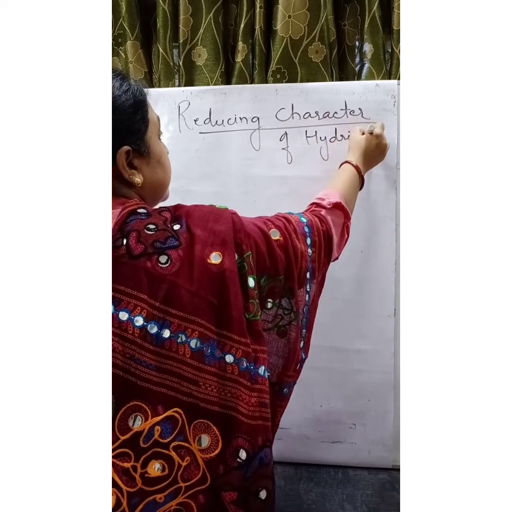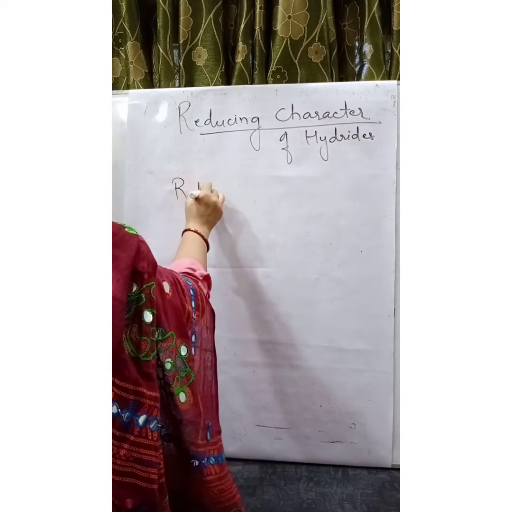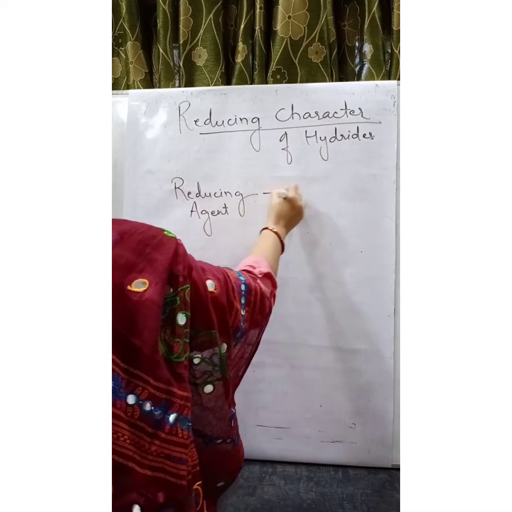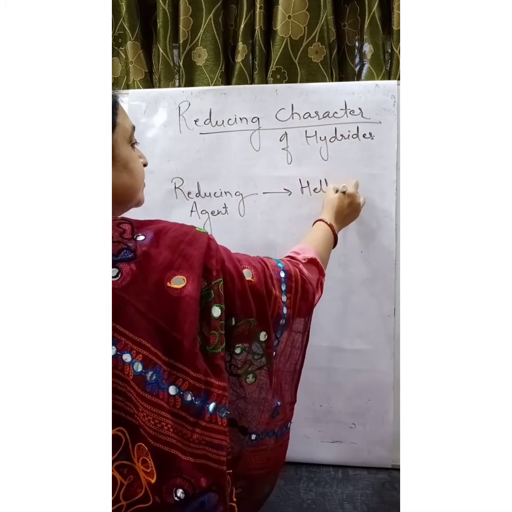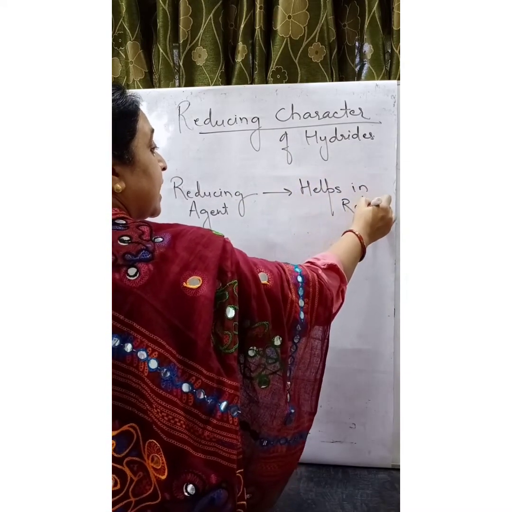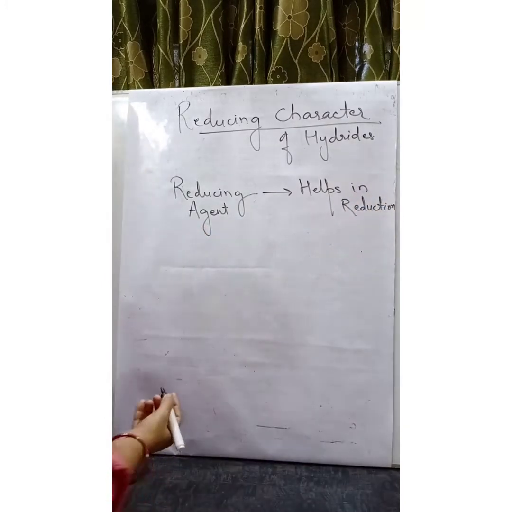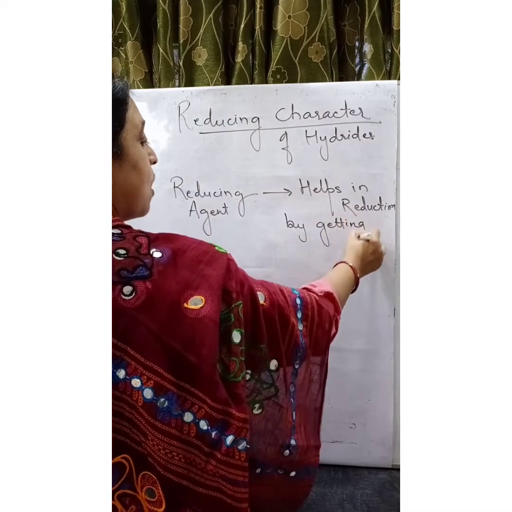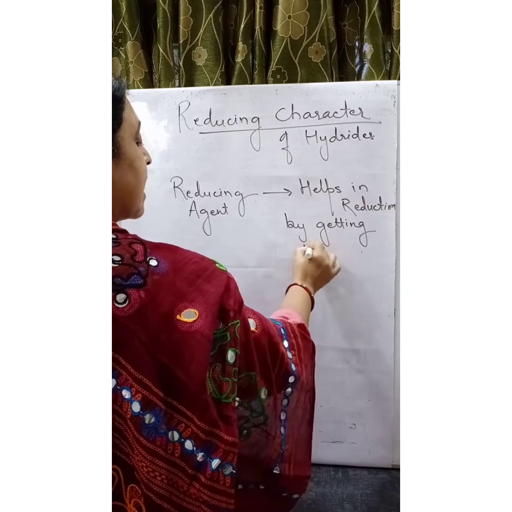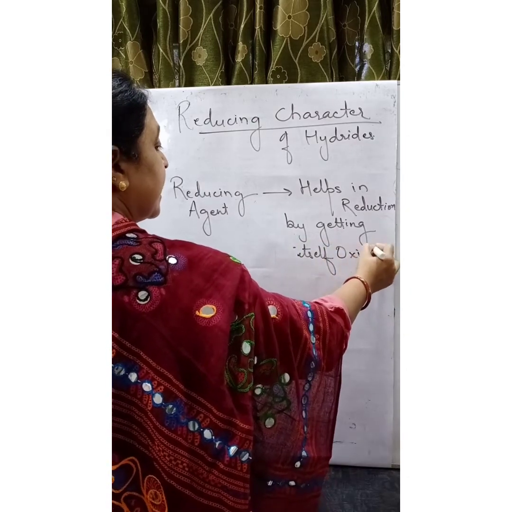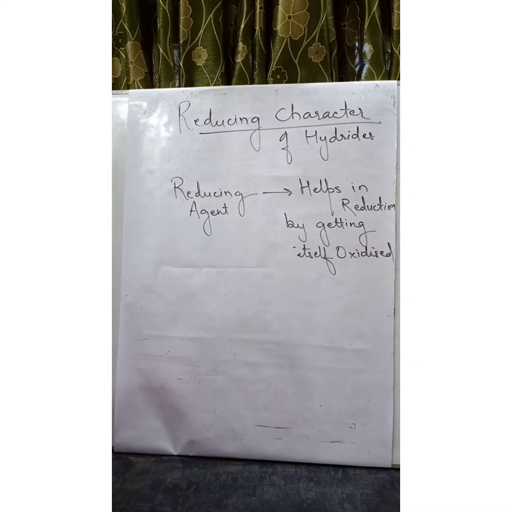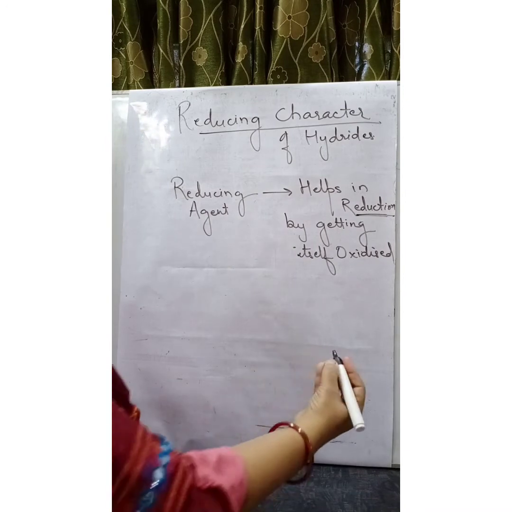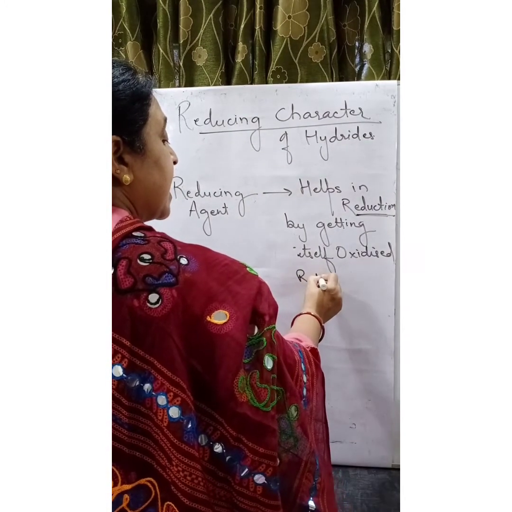What do we mean by reducing agent? An agent which helps in reduction by getting itself oxidized is known as a reducing agent. It helps in reduction. What does it mean? There are three ways it can help in reduction.